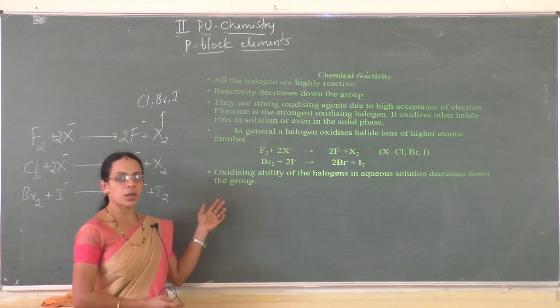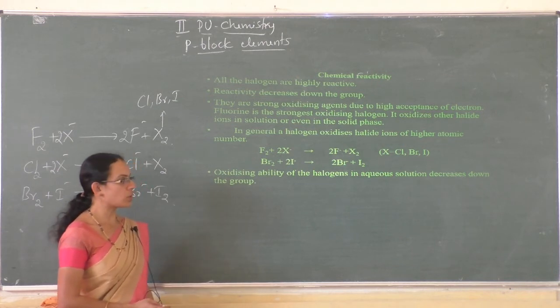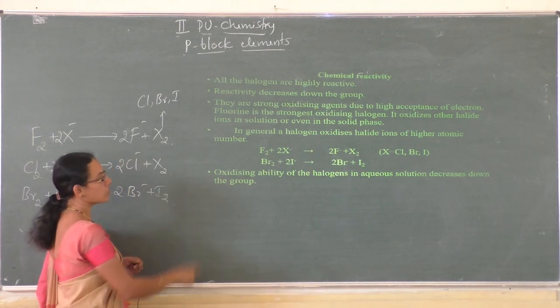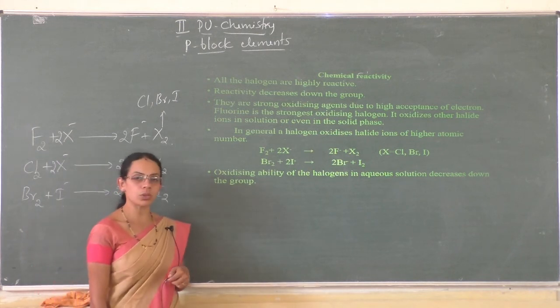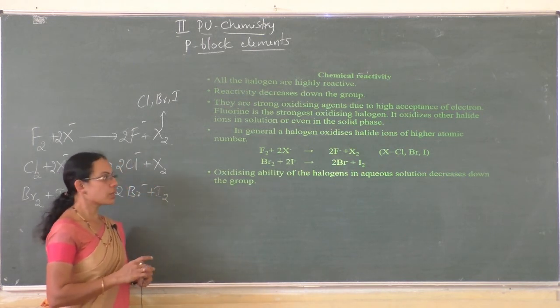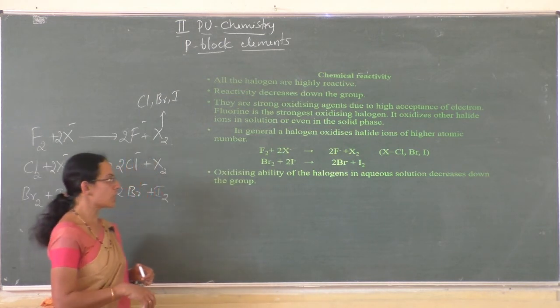There are some electrochemical reasons for this. Oxidizing ability of the halogen in aqueous solution decreases. The evidence is that fluorine can oxidize water to oxygen, whereas the reaction of iodine and water is non-spontaneous. Let us see how.